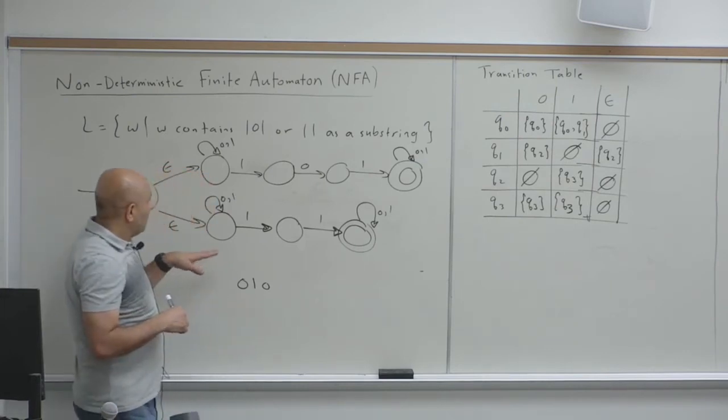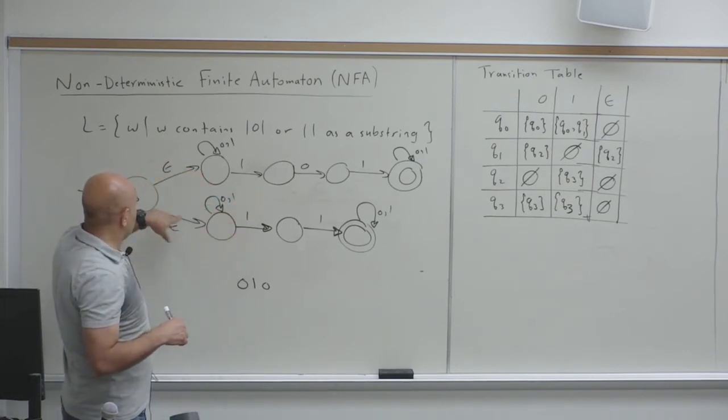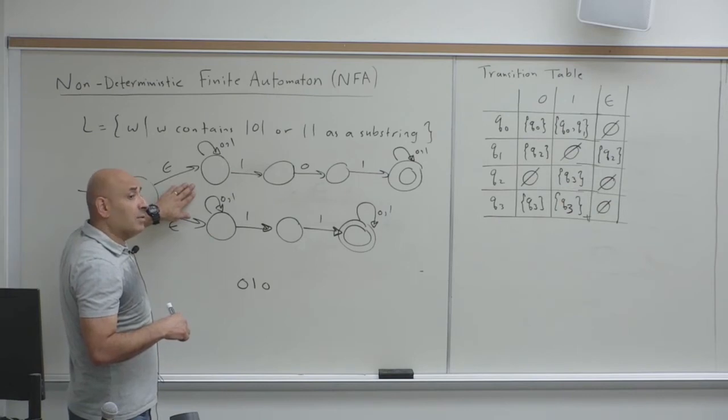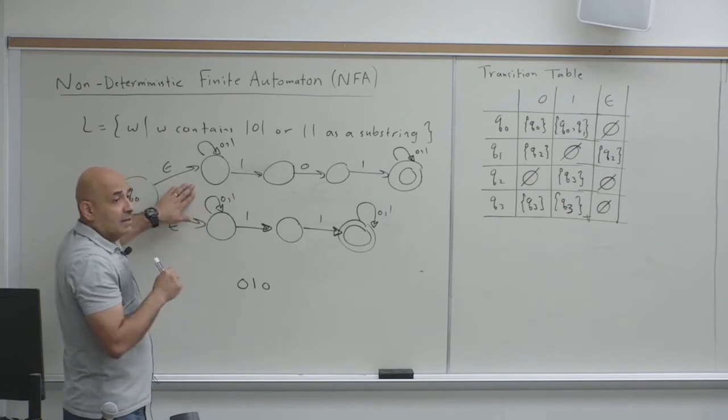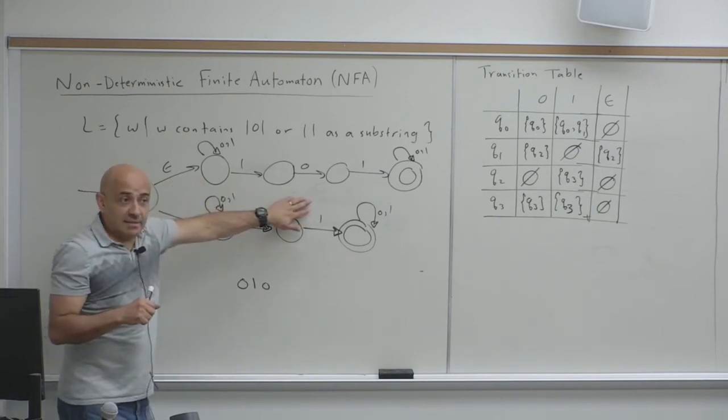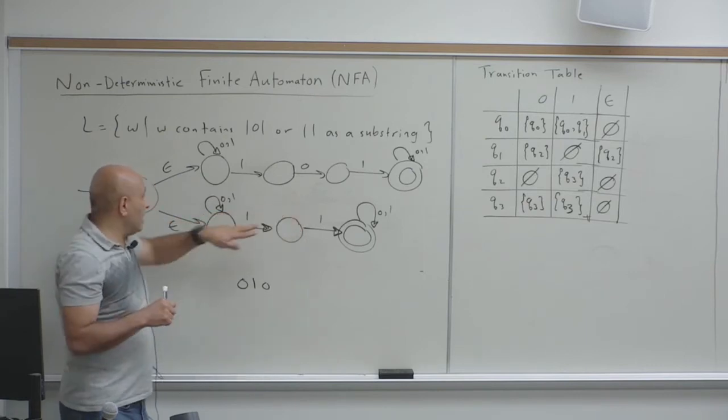Okay. Does anyone have questions? So this NFA is equivalent to the NFA that we traced. It has more states in it. That's the disadvantage. But what's the advantage?